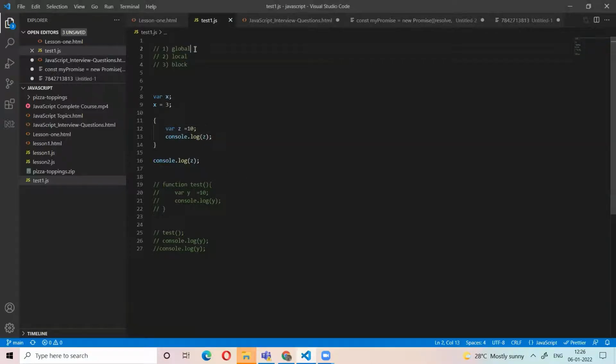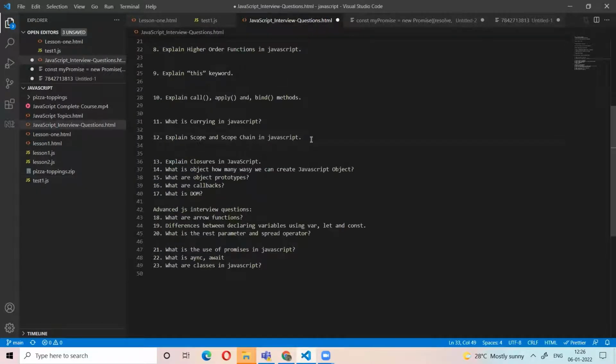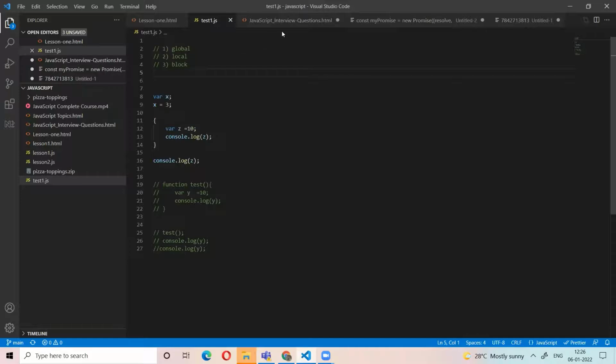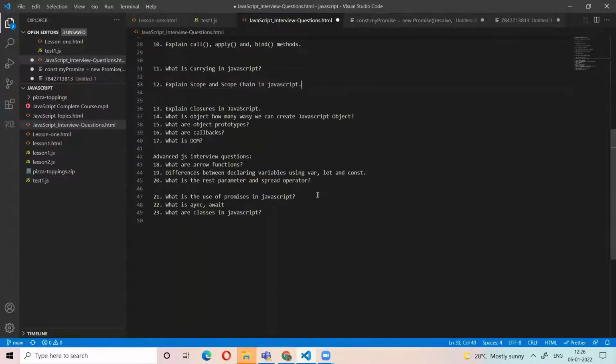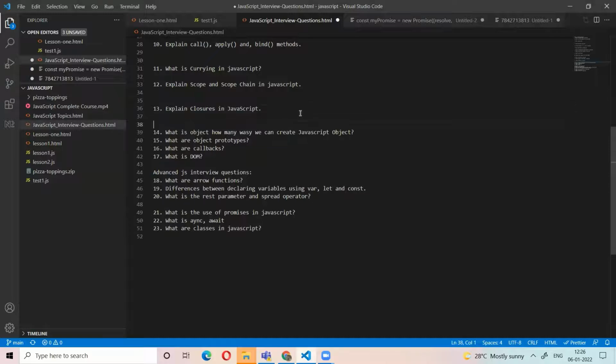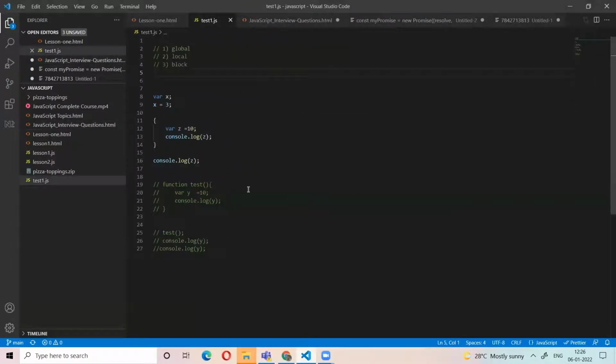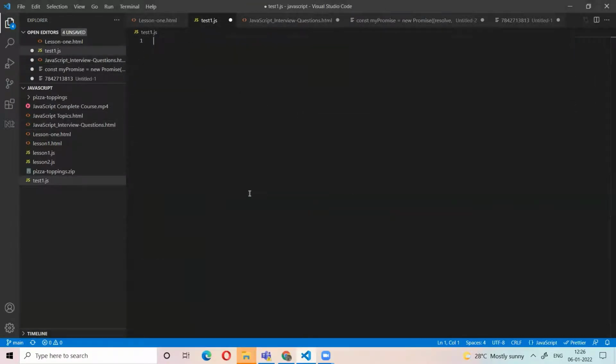So we have the global scope, local scope, and block scope. So what are the scopes in JavaScript? We have 3 scopes and we need to explain those. Okay. Next, explain the closure concept in JavaScript. The closure means the inner function gets access to the outer function's variables when it is called.